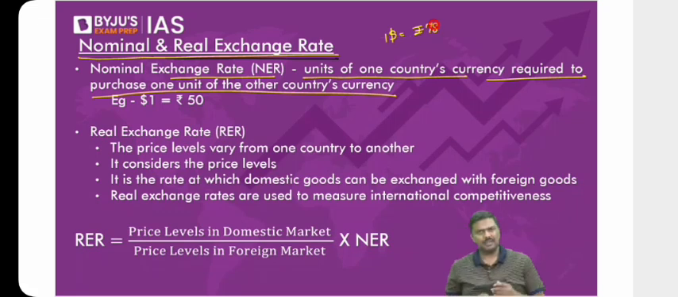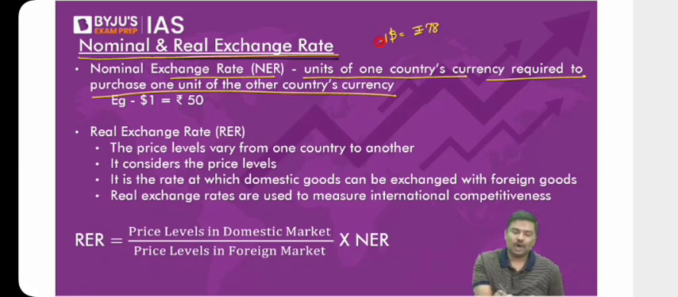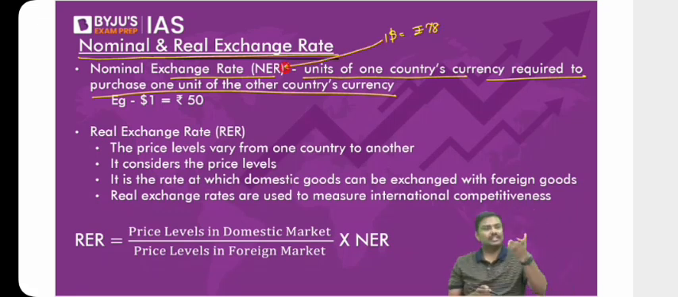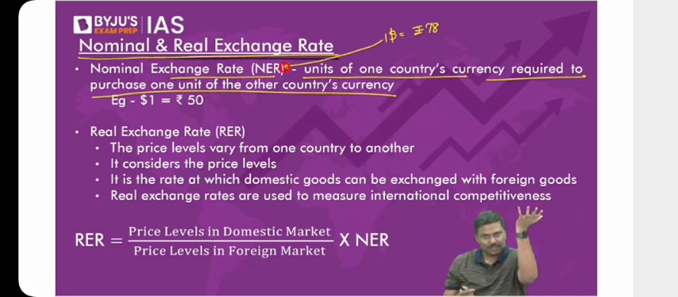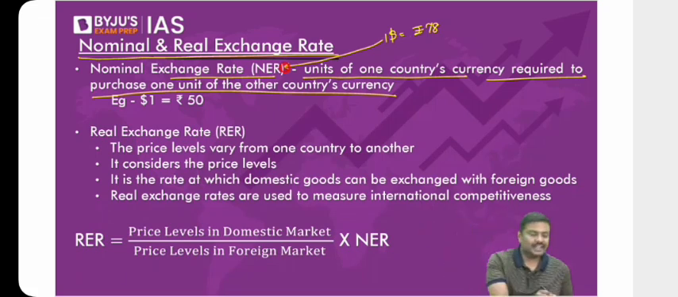You'll read in the newspaper $1 is equal to 78 rupees. This is nothing but the nominal exchange rate. That is, you are representing the domestic currency against a foreign currency. Is it okay? Nominal exchange rate. What you are doing is comparing the value of the domestic currency against a foreign currency. Right? That is the nominal exchange rate.